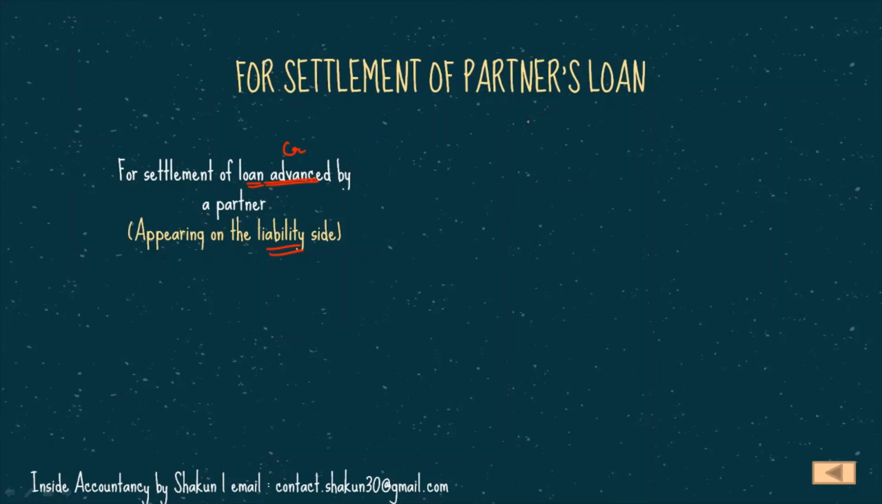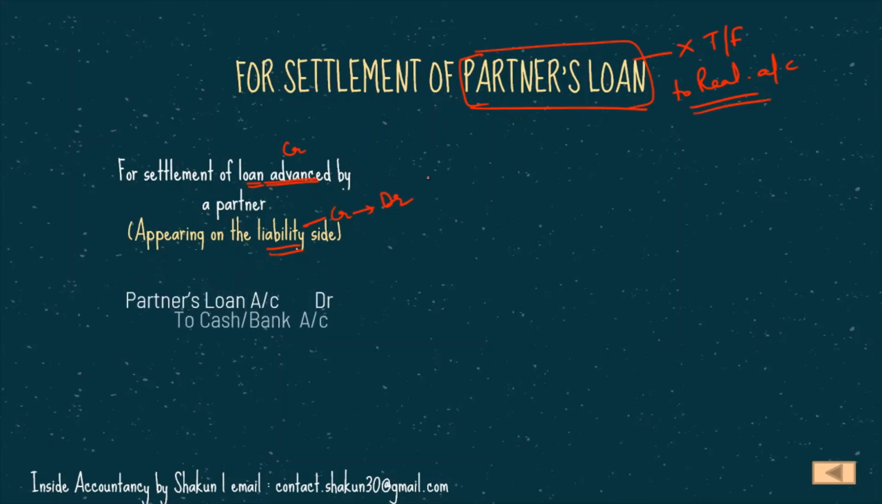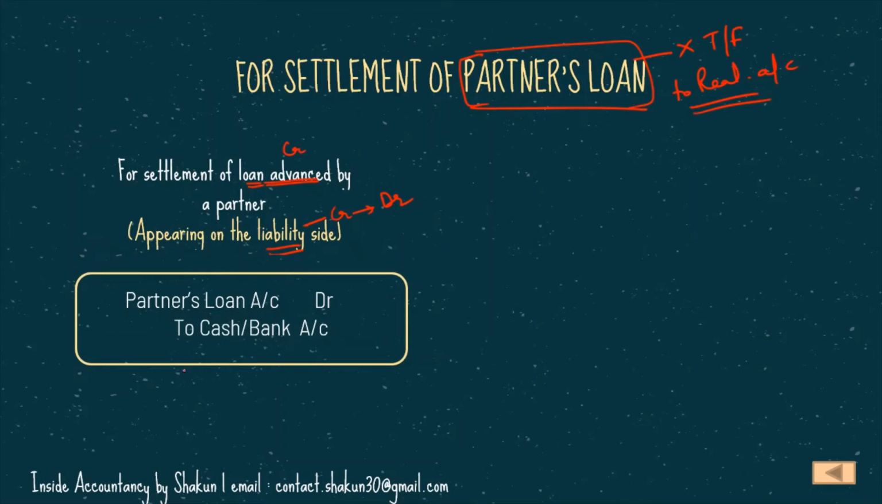Partner's loan account, as I already explained, is not transferred to realization account, where only external liabilities or third party liabilities are transferred. So it has to be taken care of outside the realization account. Since it is a liability having a CR balance, now we are going to pay it, so we are going to debit it. Our journal entry will be partner's loan account DR to cash or bank. Since we are making a payment, the liability is decreasing, therefore partner's loan is debited.